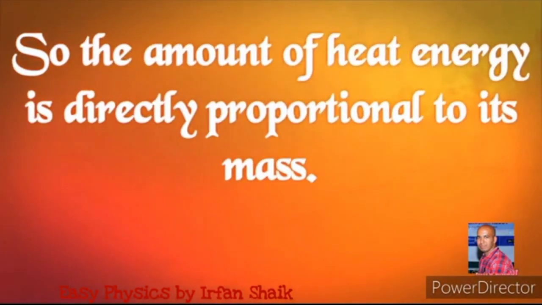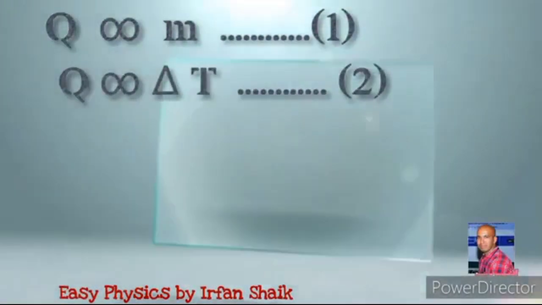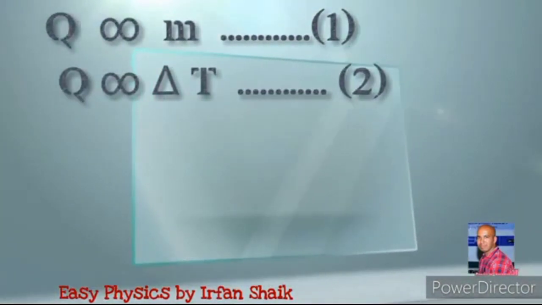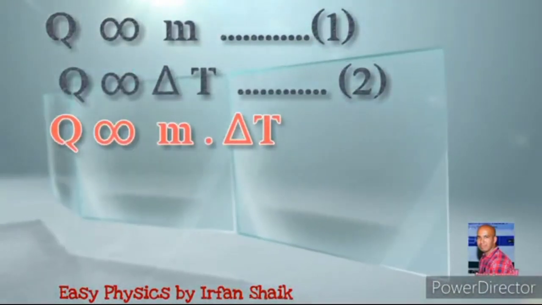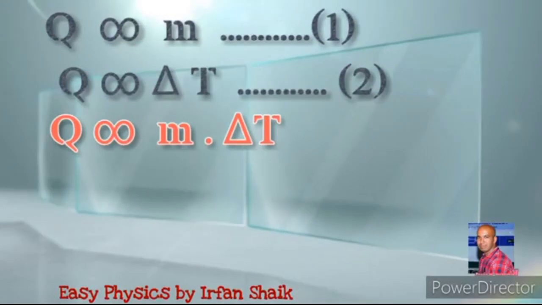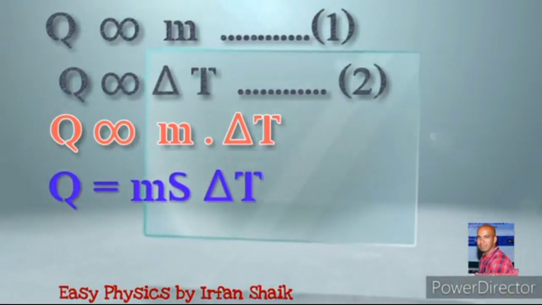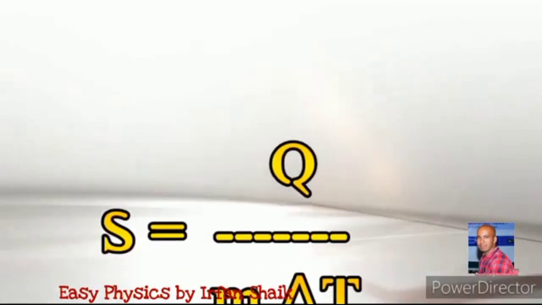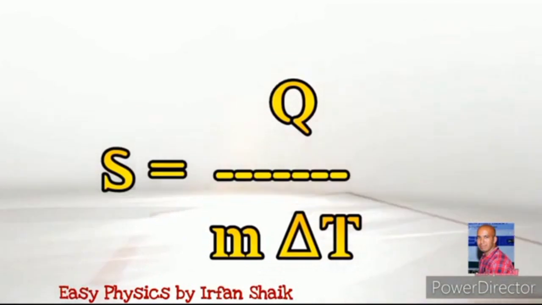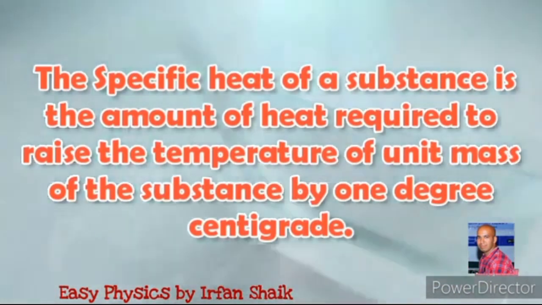So, the amount of heat energy is directly proportional to the mass. We can write this statement as Q is proportional to M. The difference in temperature is also proportional to Q, that is, Q is proportional to delta T. By joining these two equations, we can write Q is proportional to M multiplied by delta T. We can write this as Q = M S delta T. By this equation, we can also write S = Q / (M delta T). Here S is specific heat.